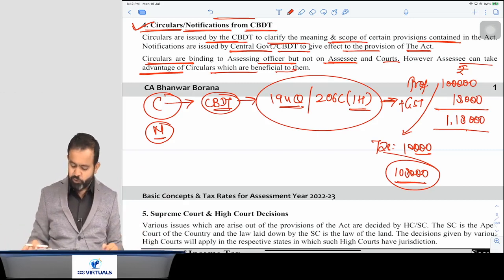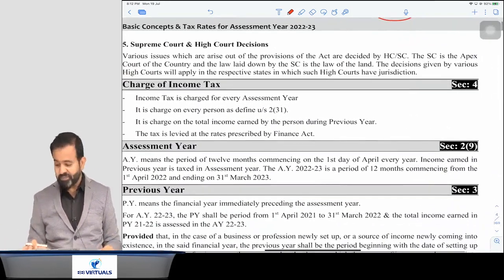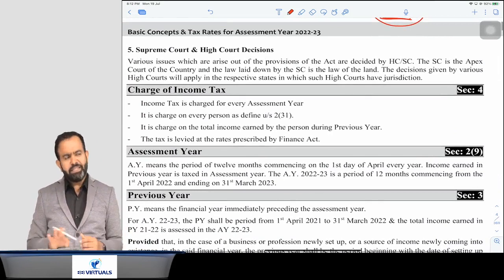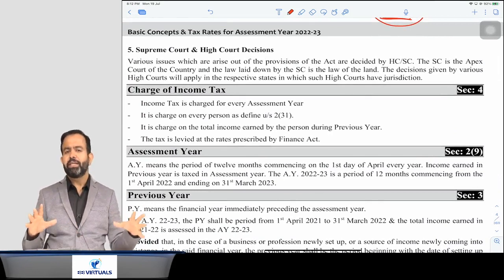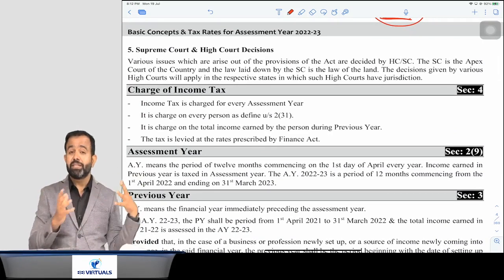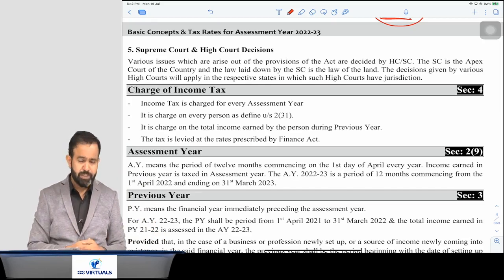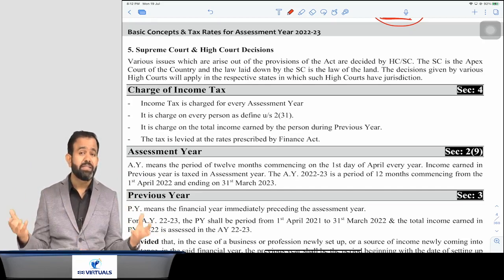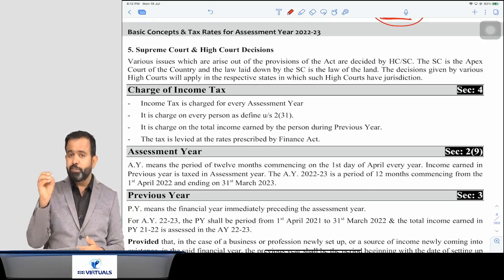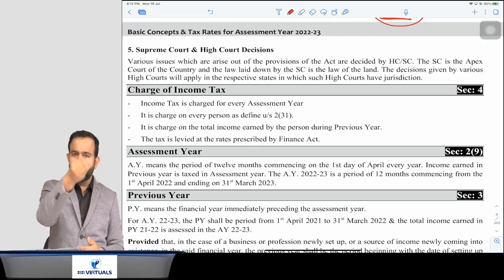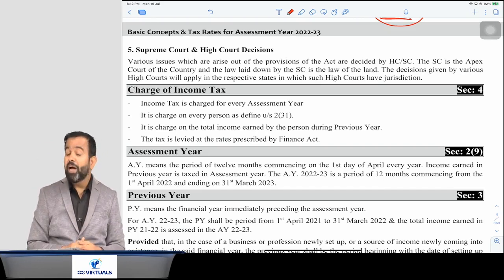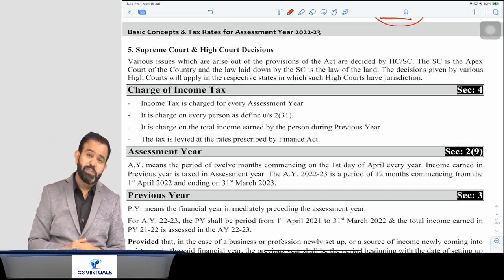Now the next part is Supreme Court and High Court judgments. Guys, you know that it is not possible that everything should be written in the Act. Obviously, it is not possible. And due to that, there may be various disputes. And those disputed matters are always referred to the court. So High Court and Supreme Court, you have to study the High Court and Supreme Court judgments.